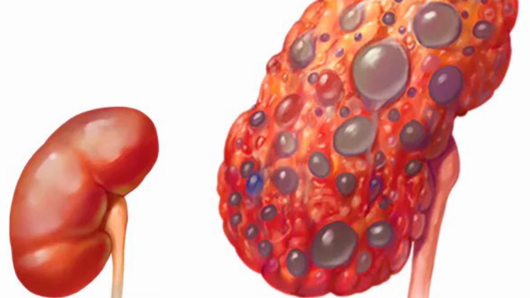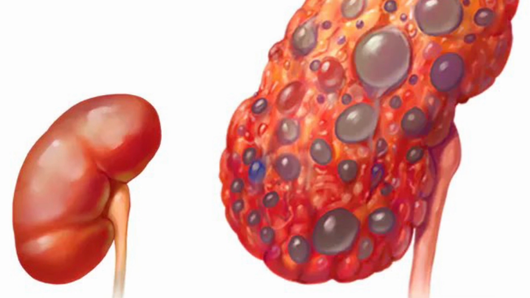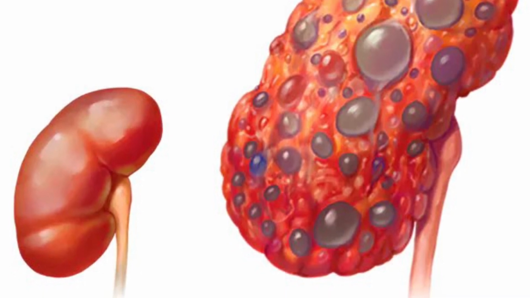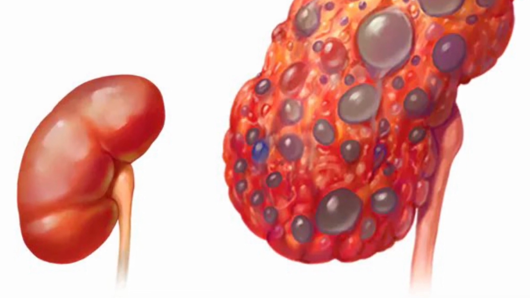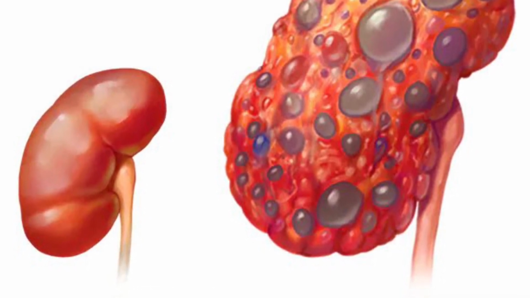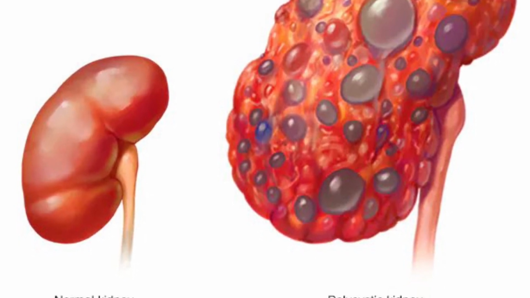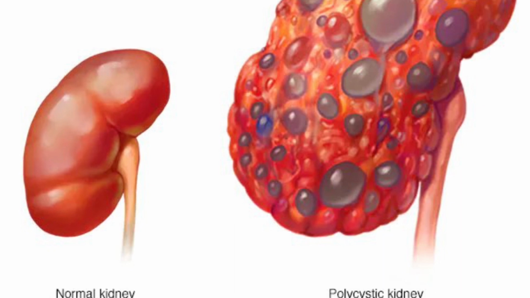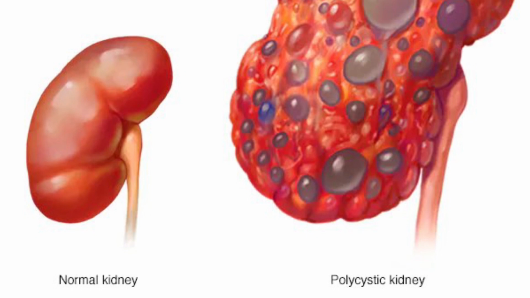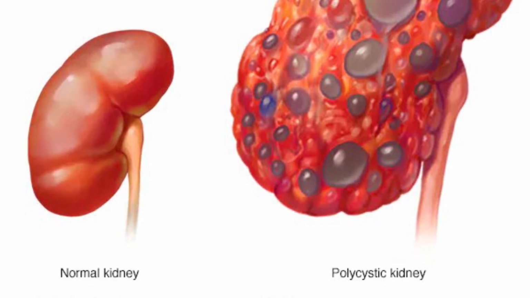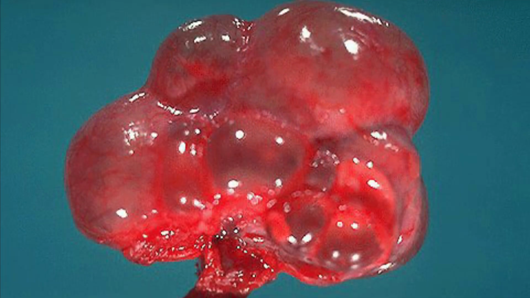ADPKD affects the kidneys bilaterally. Both kidneys are enlarged, contain numerous cysts, and weigh 3,000 to 4,000 grams, which is 20 times more than the normal weight of 150 to 200 grams. These cysts, which are derived from obstructed tubules, contain fluid. The reasons for the obstruction of tubules are unknown. Cystic change in the tubules gradually impairs renal function. Most affected patients develop renal failure by the age of 40 to 50 years.